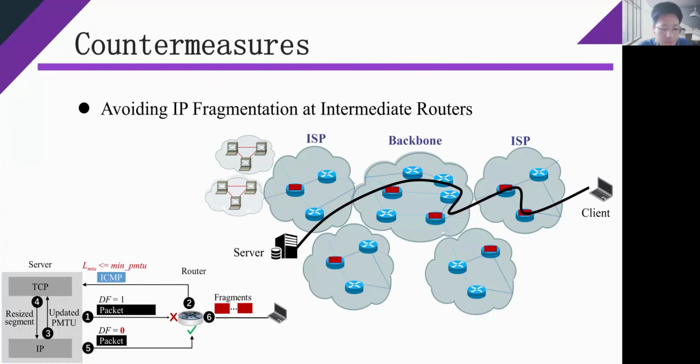First, we propose to avoid IP fragmentation at intermediate routers. It's difficult to remove or fix all those routers from the internet in the near future. Hence, one solution is to raise the server's accepted minimal path MTU value to be no less than the intermediate router's next hop MTU value. As a result, the server will adjust the MSS of its TCP segments according to the router's next hop MTU value to avoid IP fragmentation.